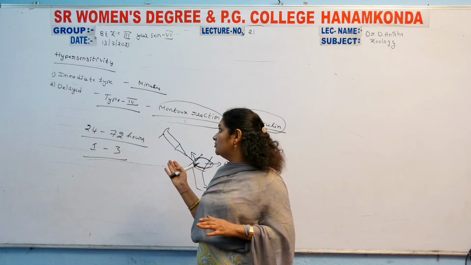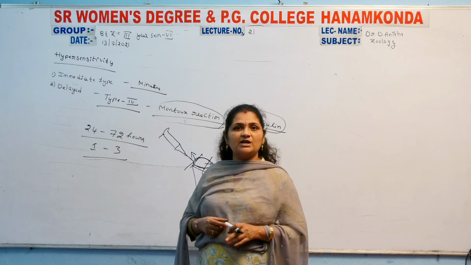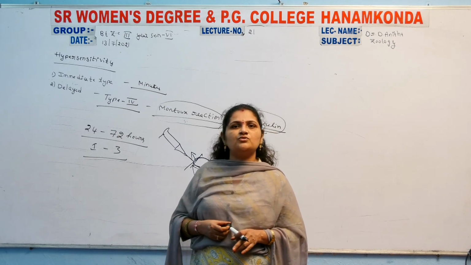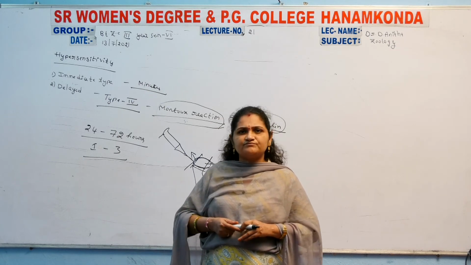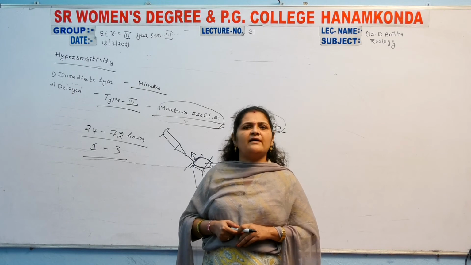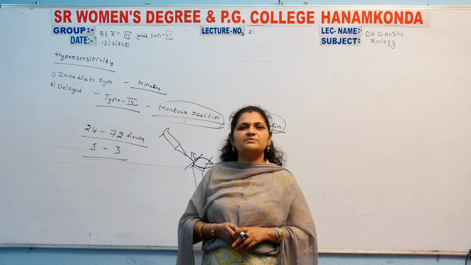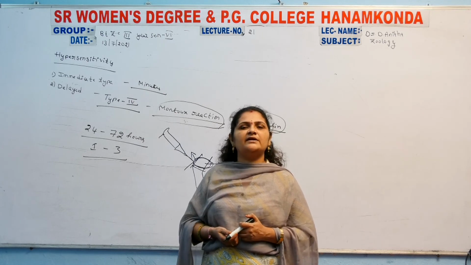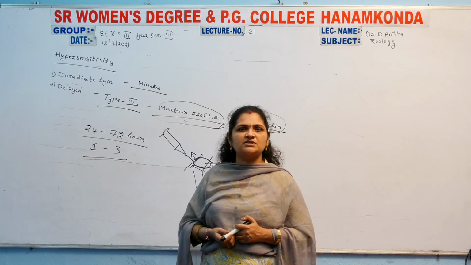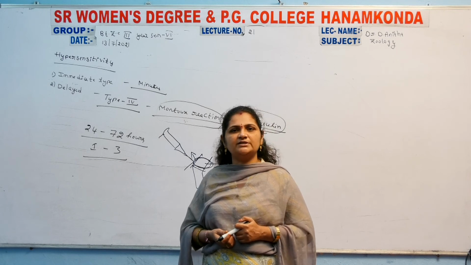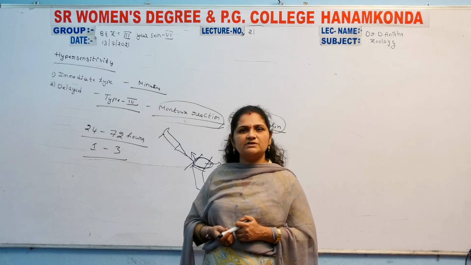So that is all about the types of hypersensitivity. Those are anaphylactic reactions, antibody dependent cytotoxic reactions, immune complex mediated hypersensitivity, and delayed type hypersensitivity, which is type 4 hypersensitivity. Totally, hypersensitivity is over.